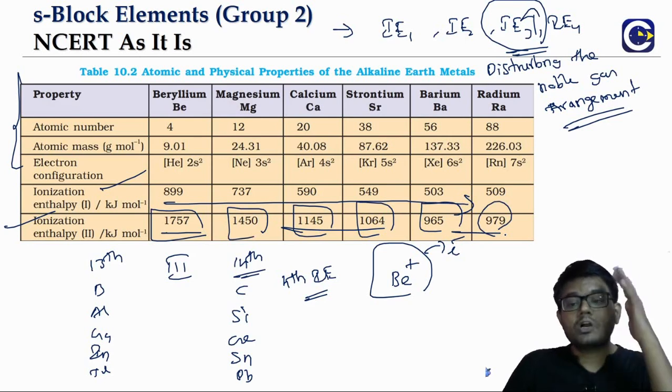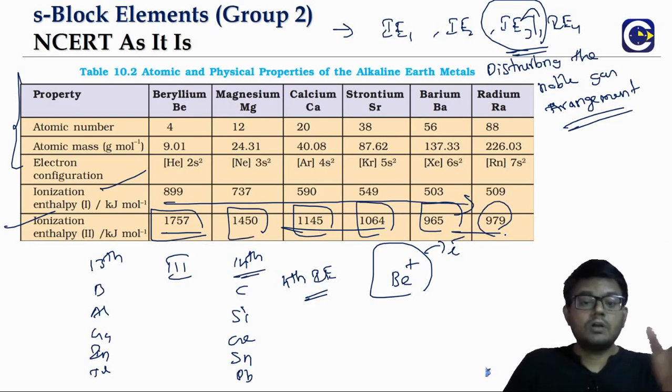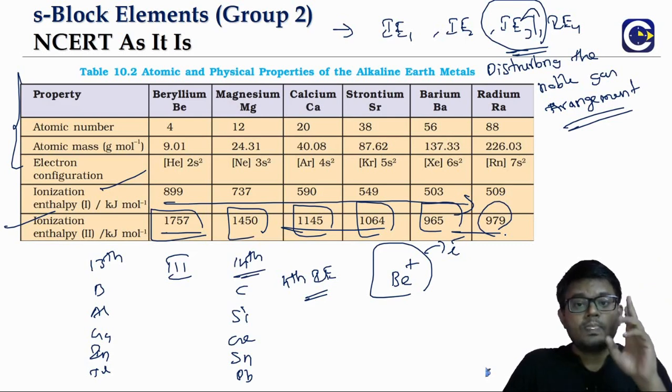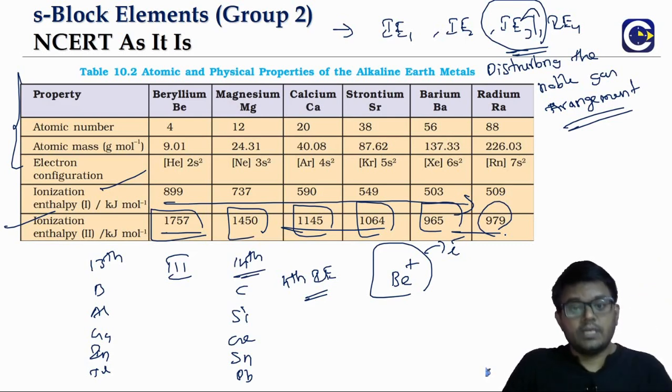In another case, the third ionization enthalpy will be higher still. Why? Because you are trying to remove the electron from a positive ion. Okay, so this is about the ionization enthalpies.